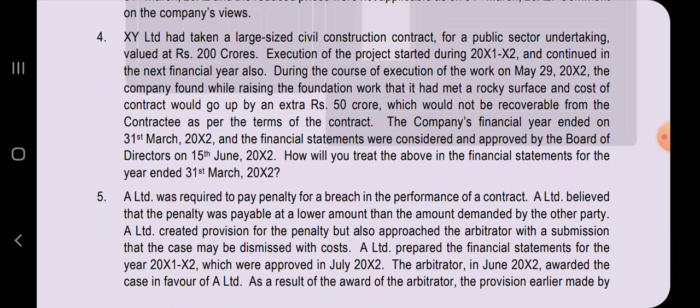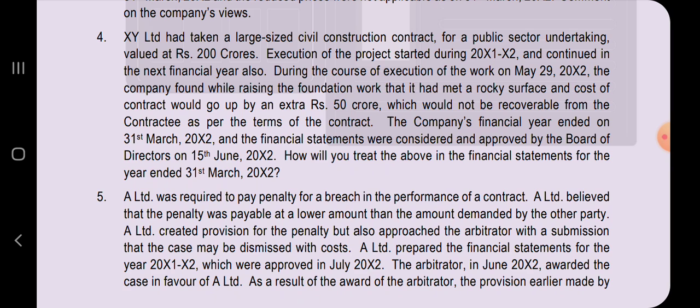XY Limited had made a large sized civil construction contract for a public sector undertaking valued at 200 crores. Execution of the project started during 21-22 and continued in the next financial year also. During the course of execution of work on 29th May 22, the company found while raising the foundation work that it had met a rocky surface and the cost of the contract would go up by an extra 50 crores, which would not be recoverable from the contractee as per the terms of the contract.